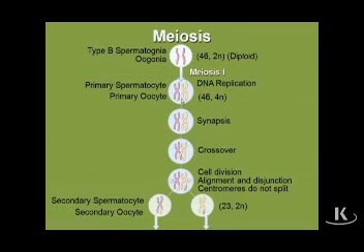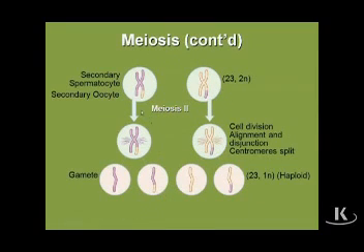After puberty, once per month, one of these primary oocytes enters the second meiotic division, goes partway through the second meiotic division, gets as far as metaphase, and then stops. So the secondary oocyte arrests in metaphase, stays in that status, and that is what's ovulated.